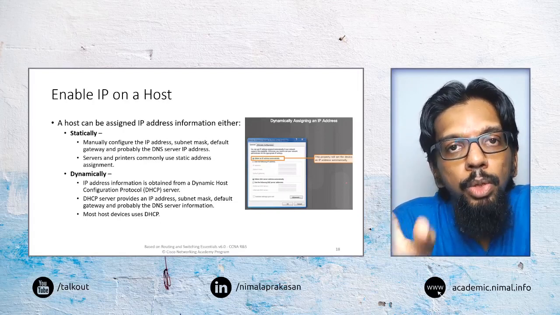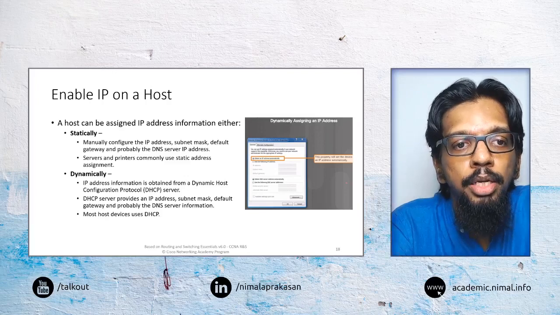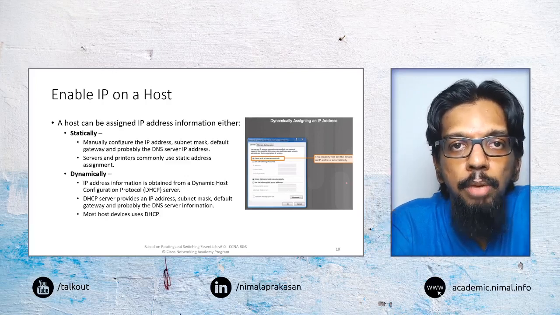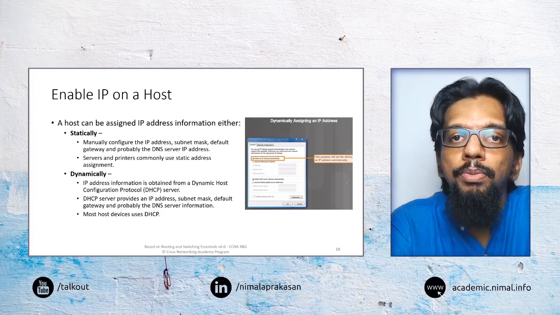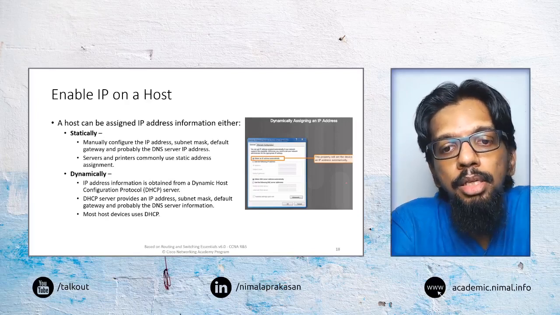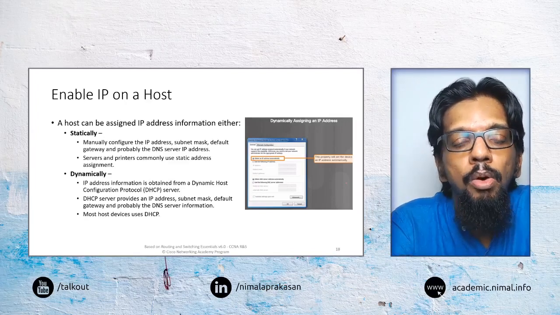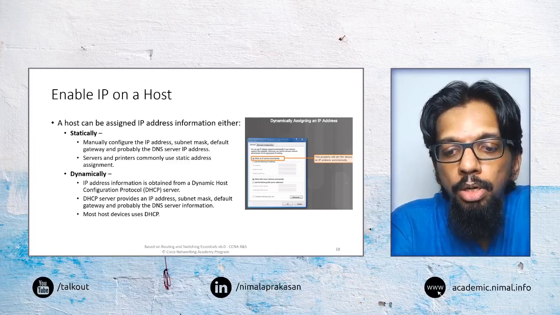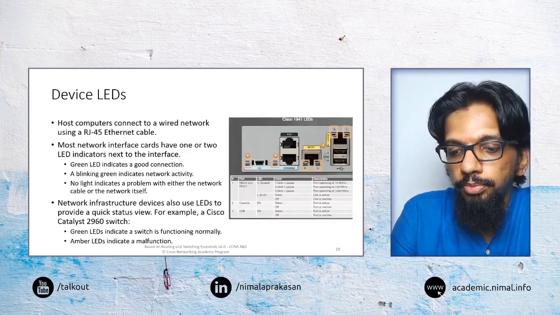We will be looking at DHCP servers at a later stage in a bit more detail, in terms of how those can be configured in our routers and so on. That is something we will do as part of routing as well, because for routing to happen, these host devices need to have this information, and that information can either be given manually or be given automatically or dynamically from the router itself.